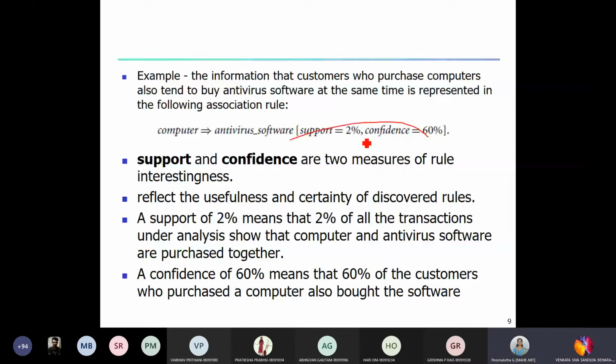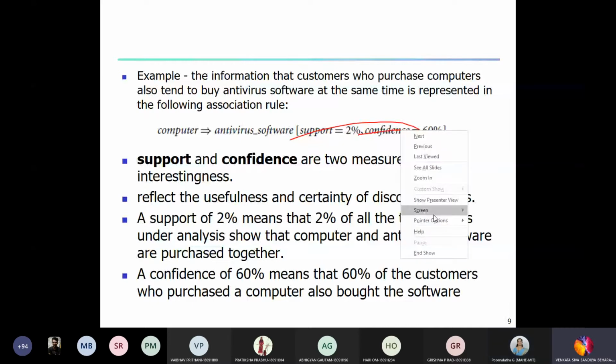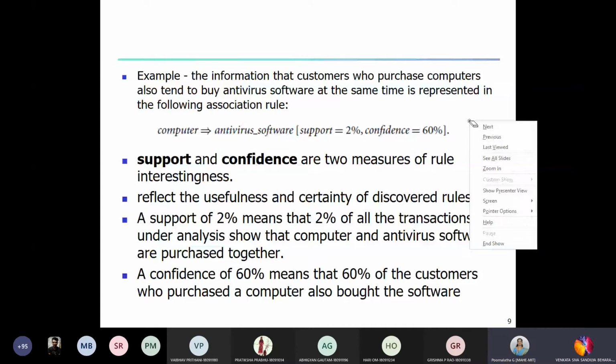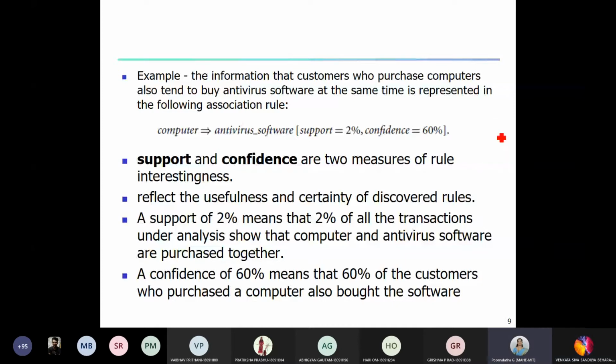Ma'am, I didn't understand what's the difference between support and confidence, because in both of them there's a purchase, right? Both of the items are bought together. Yeah. So consider the overall number of transactions. For the sake of understanding, assume we have 10 transactions of 10 customers.